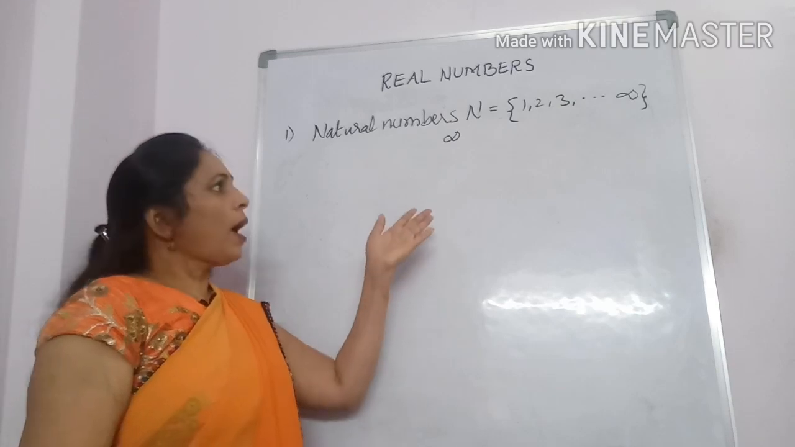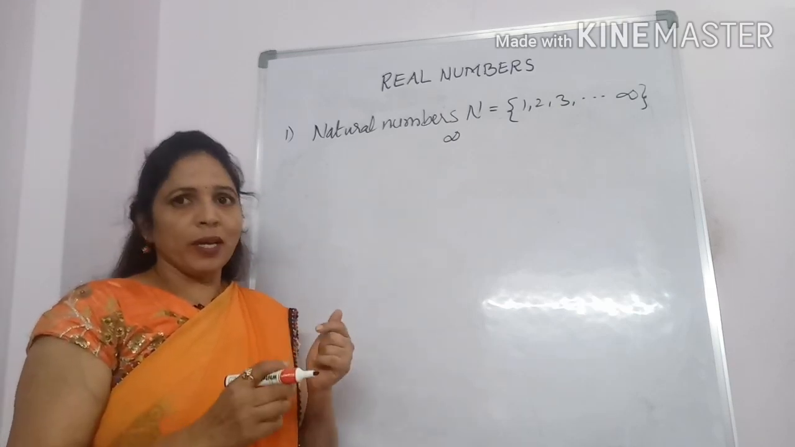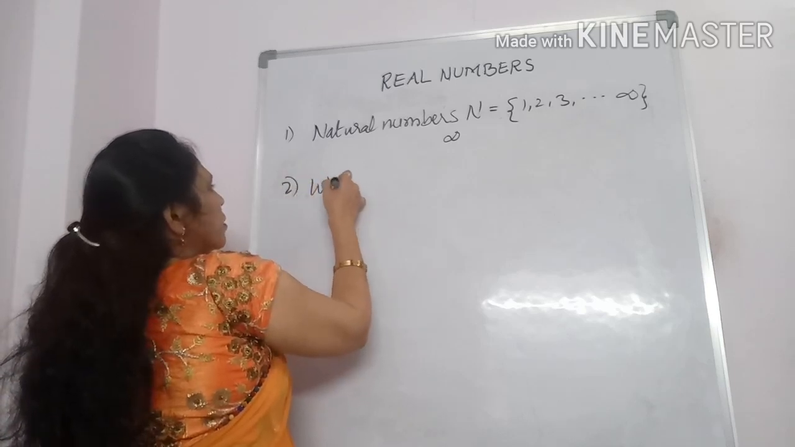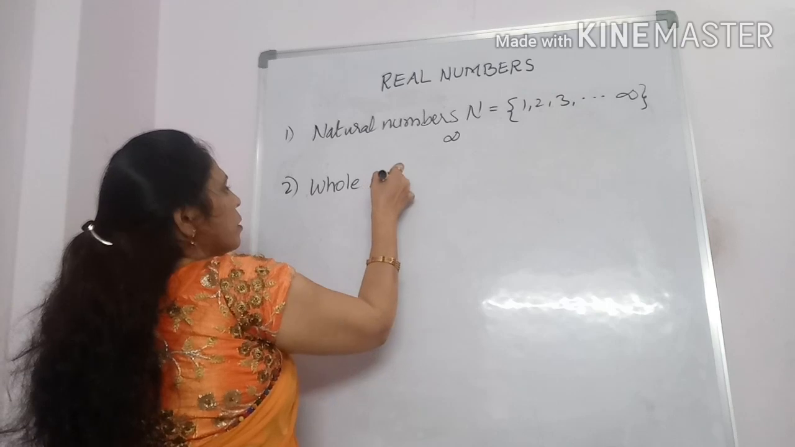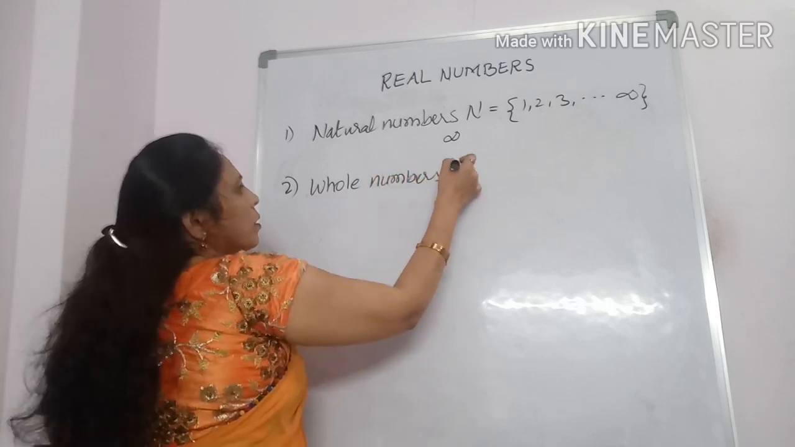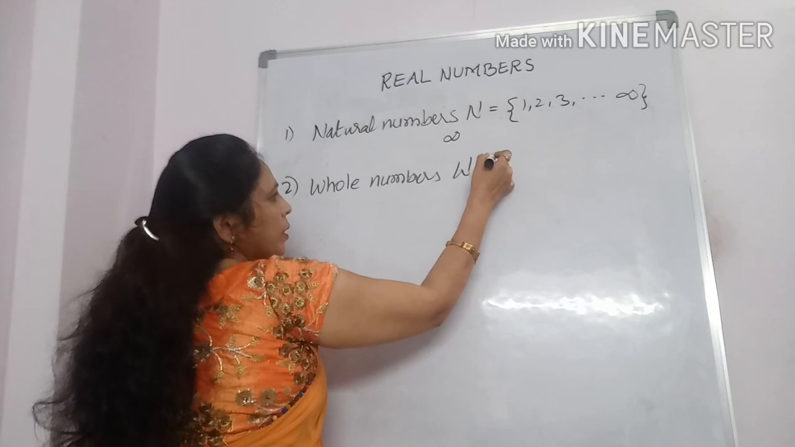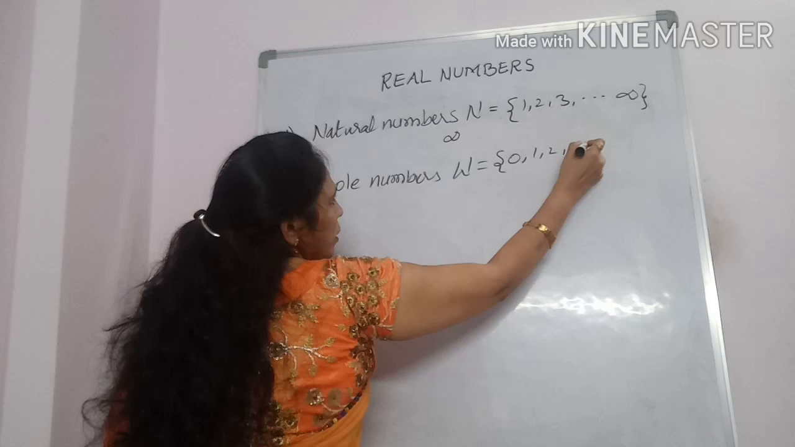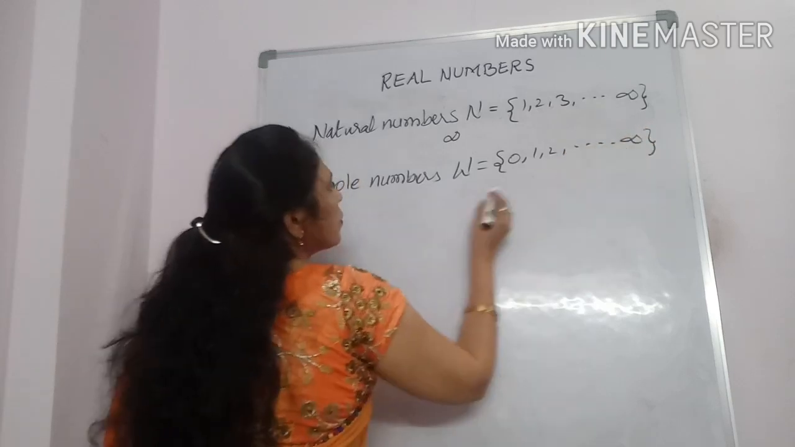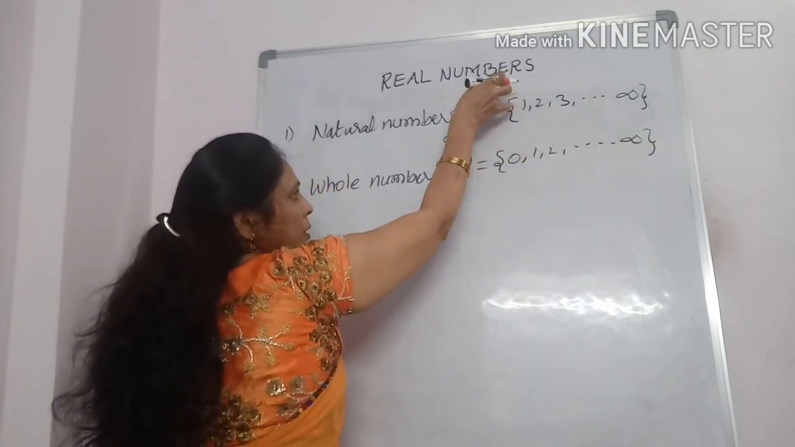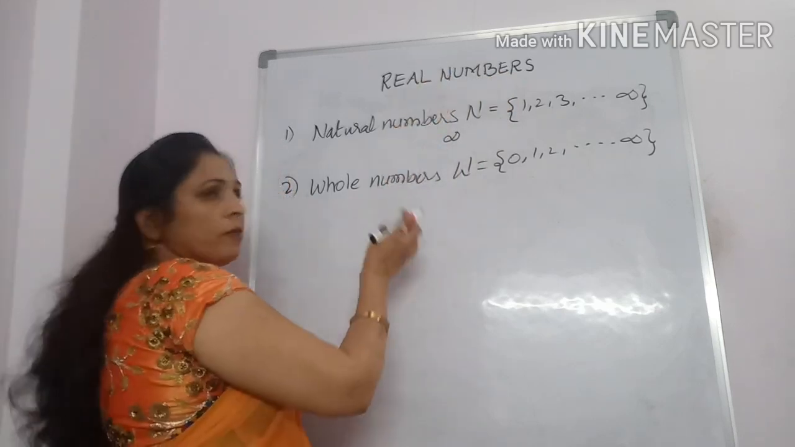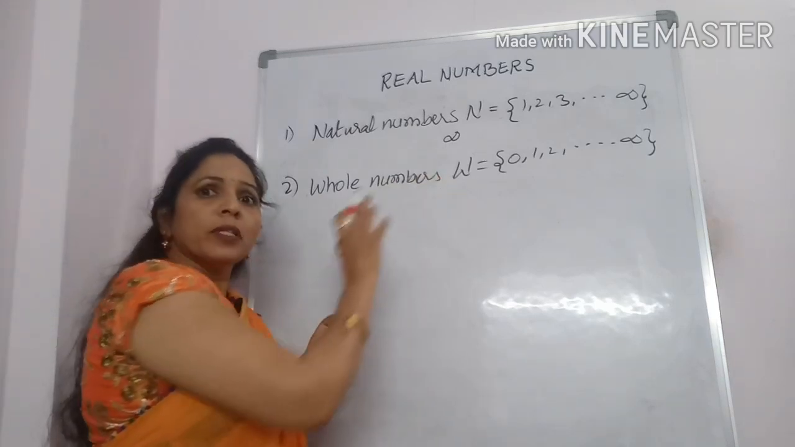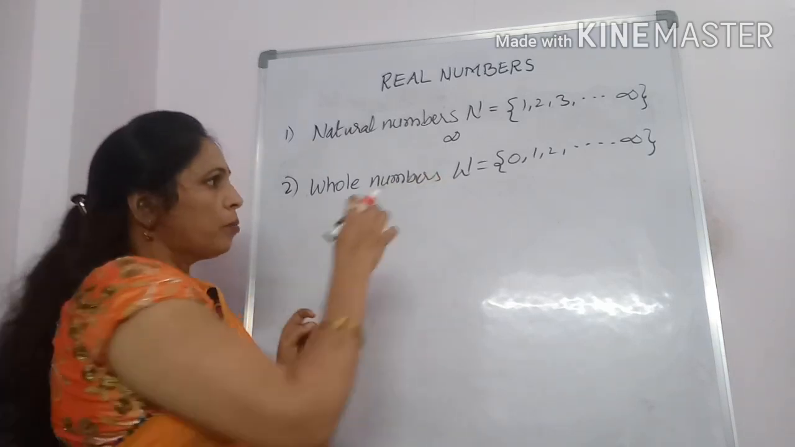Now, 0 will be added to these natural numbers. What do you get? Whole numbers, denoted by the letter W. W is equal to 0, 1, 2, 3 up to infinity. Zero is added to this set of natural numbers, and what we get is whole numbers.